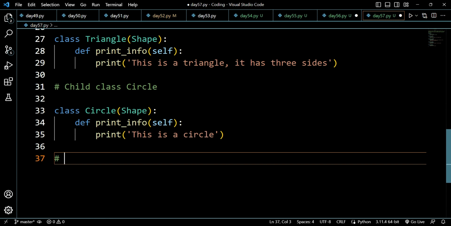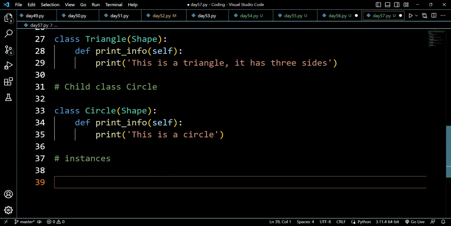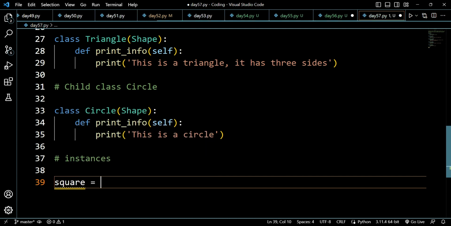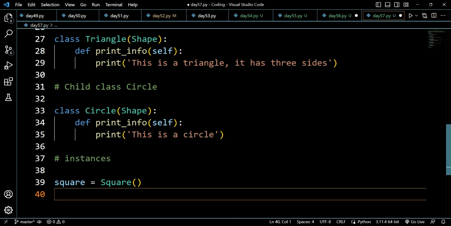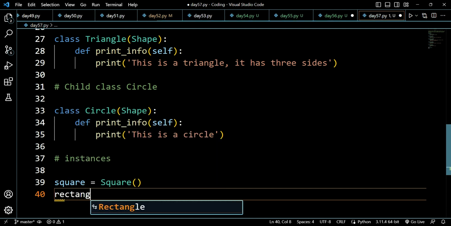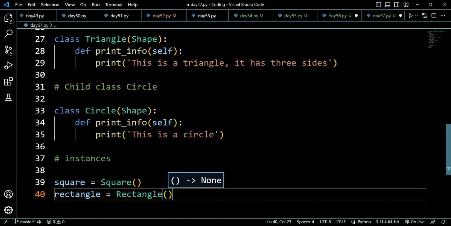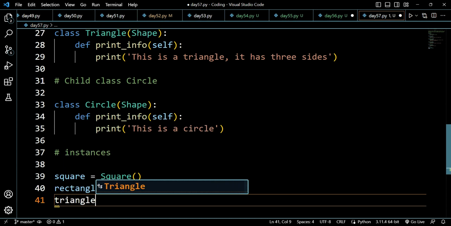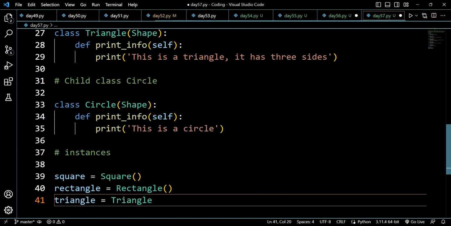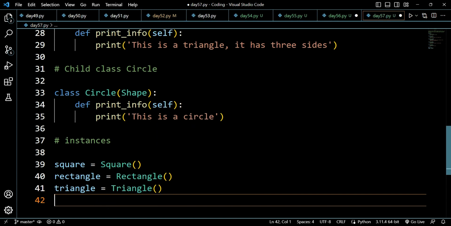So first of all I will write square is equal to Square, closing it by parentheses since it's an object here, then rectangle is equal to Rectangle, again closing by parentheses because it's an instance, then triangle is equal to Triangle, again closing it by parentheses because it's an instance here, then lastly I will create the last instance, that is circle, and again close it by parentheses.